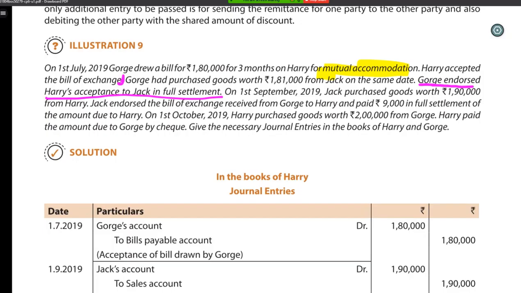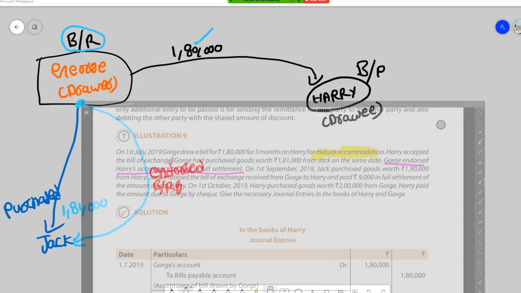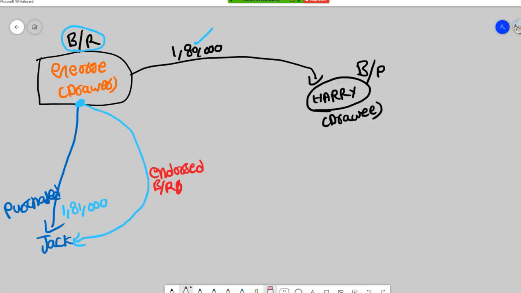Now on 1st September 2019, Jack purchased goods worth 1,90,000 from Harry. Before discussing this, let's discuss the effect of the earlier transactions. George drew a bill on Harry. Is there any purchase or sale of goods? No, it is just for mutual accommodation.